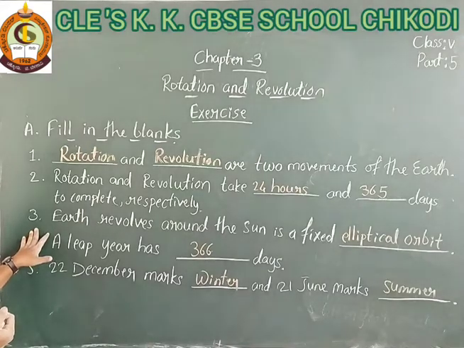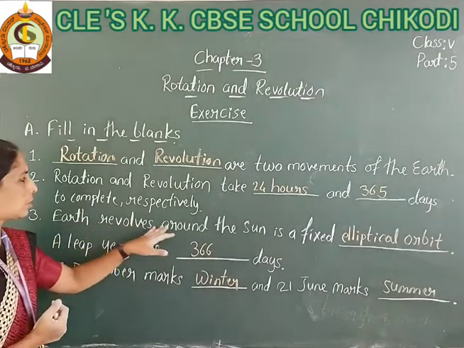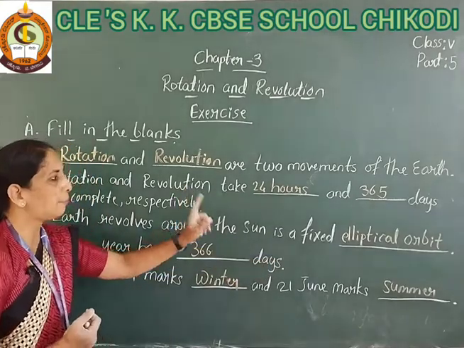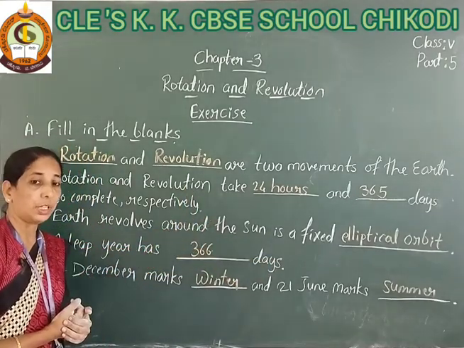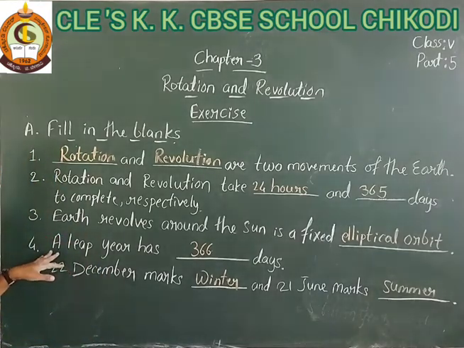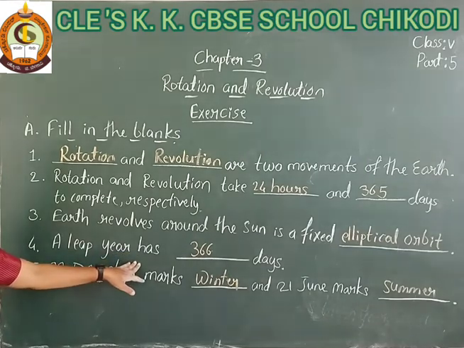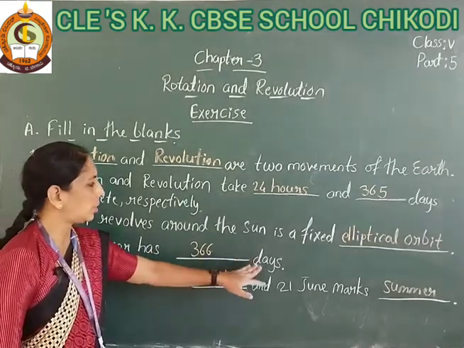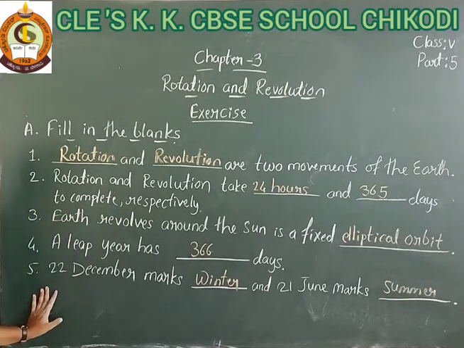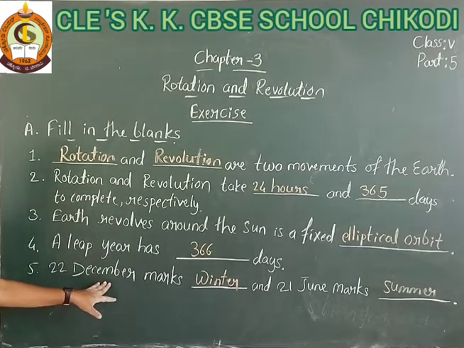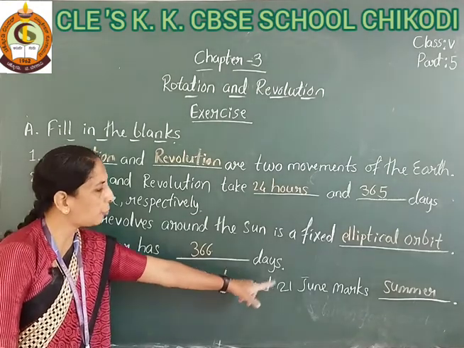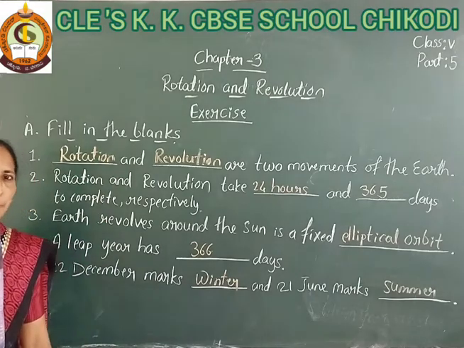Question 3: earth revolves around the sun in a fixed elliptical orbit. Next, a leap year has 366 days. Question 5: 22 December marks winter and 21st June marks summer.